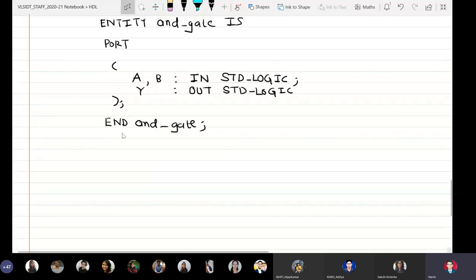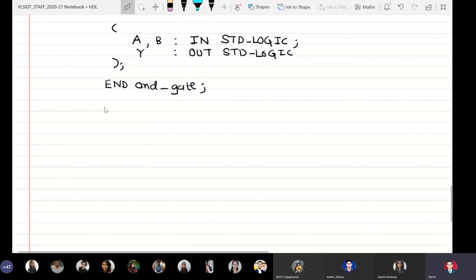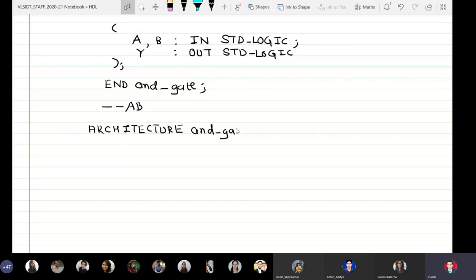Now we will start writing the architecture body. Comments architecture body. Architecture name, that is, it is entity name underscore arch of entity name and_gate is.